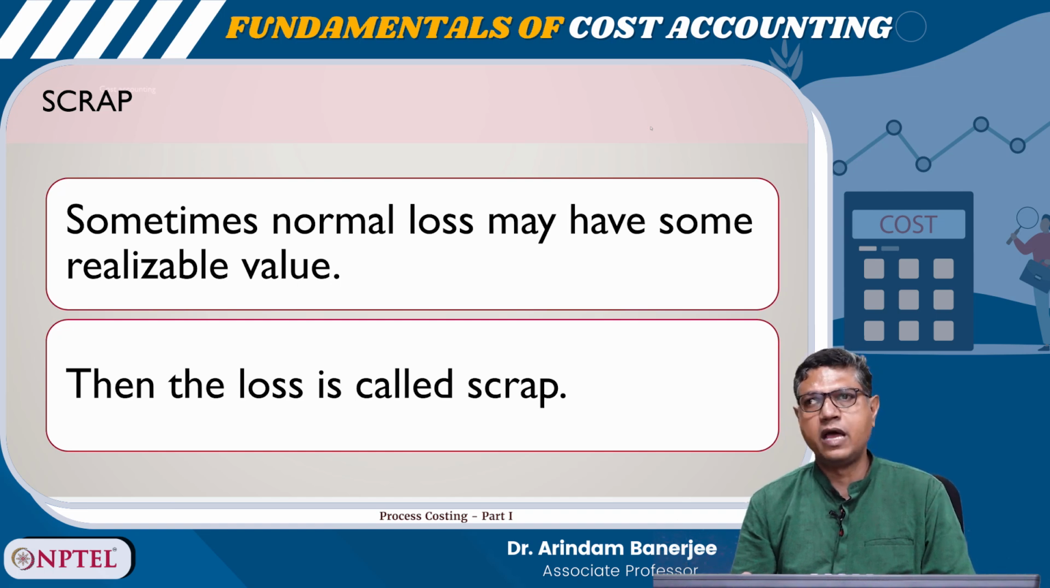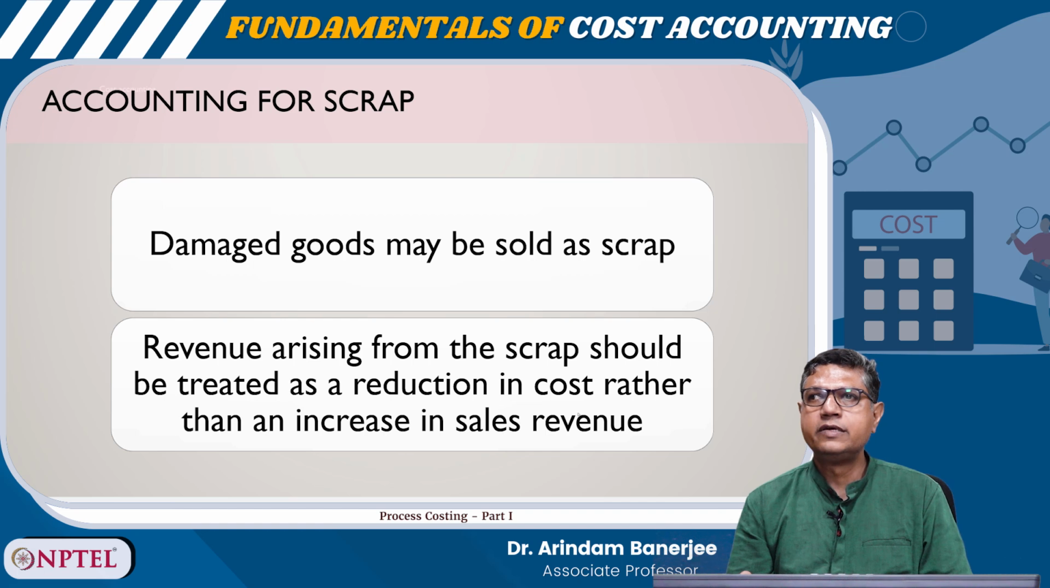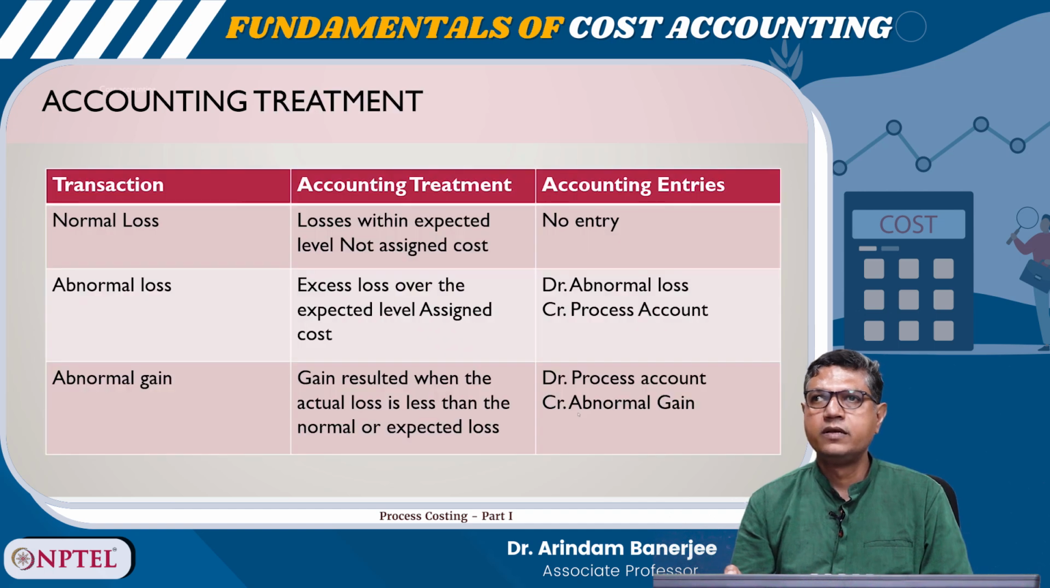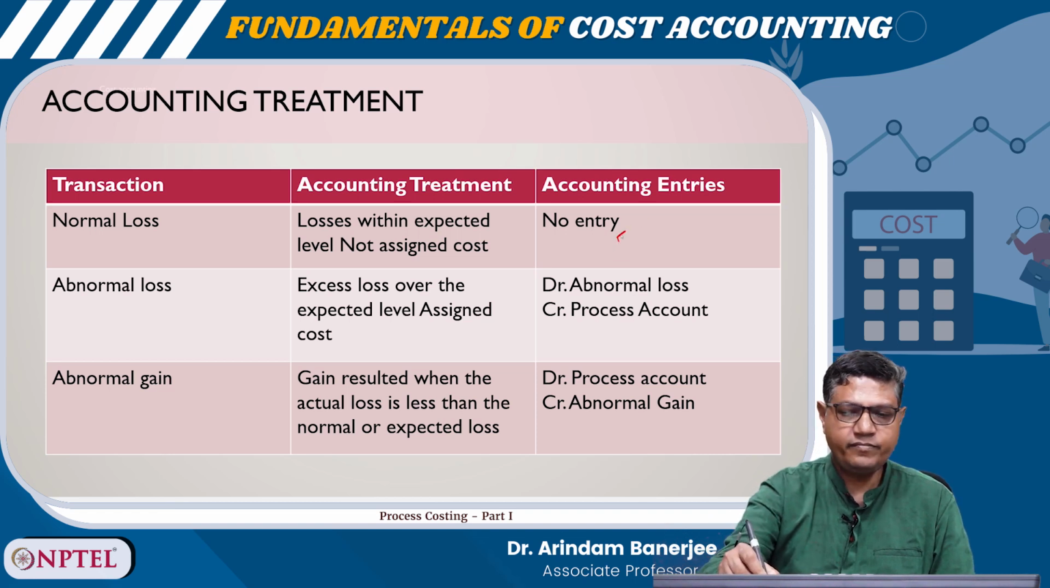Sometimes scrap also arises. Sometimes normal loss may have some realizable value. In that case, it is called scrap. So, the damaged goods may be sold as scrap. Revenue arising from the scrap should be treated as a reduction in cost rather than an increase in sales revenue. So, what is the accounting treatment? For normal loss, it is unavoidable and expected, so there is no entry.